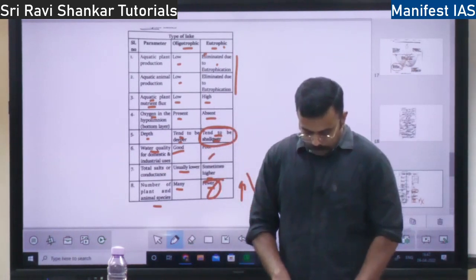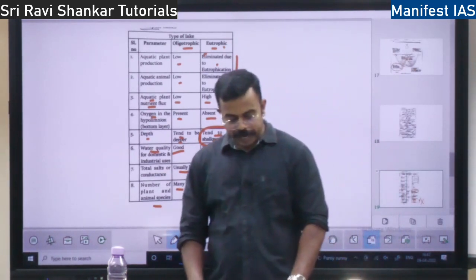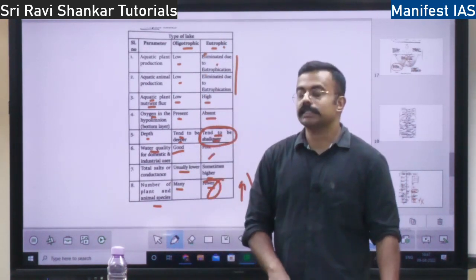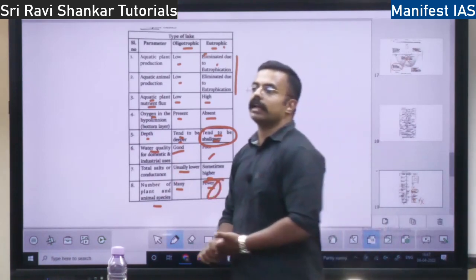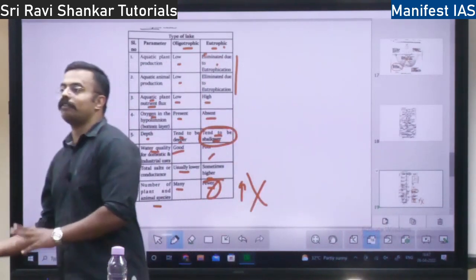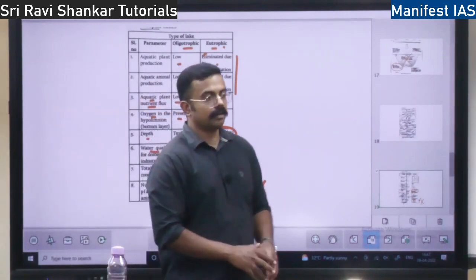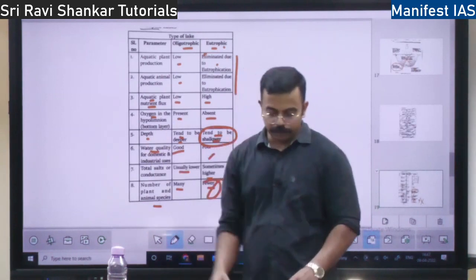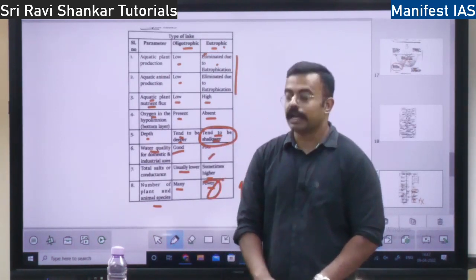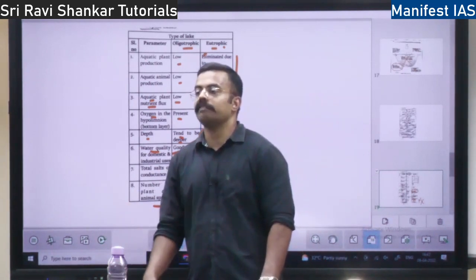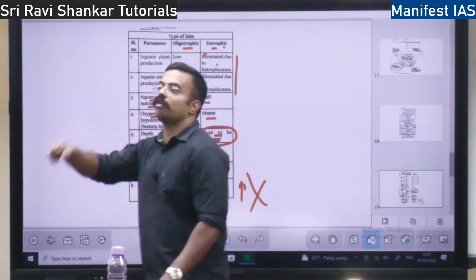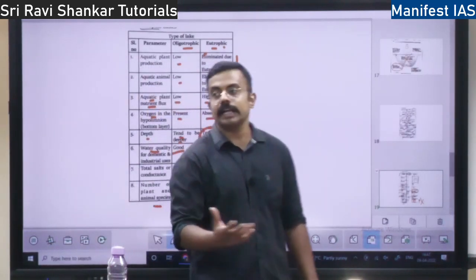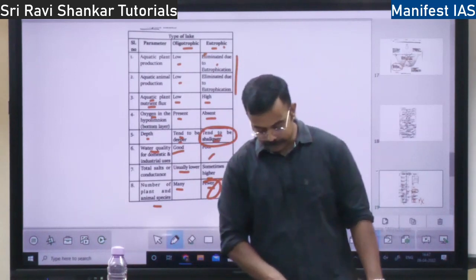Okay, so how do we remove the nutrients from the lake? First, we add fresh water to the lake. The nutrient rich lake is there, you add fresh water to it. Then generally deep water has a lot of fresh water that you can bring to the upper layer. Then we can filter the water. Then we can put some plants which will absorb all the nutrients. We can use scientific technology to filter the lake. So all these are the techniques, right?